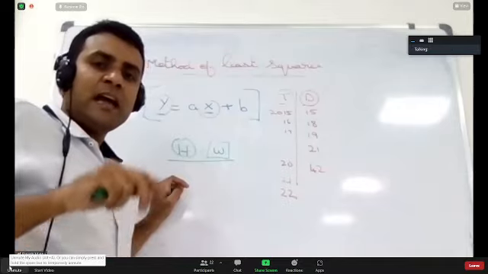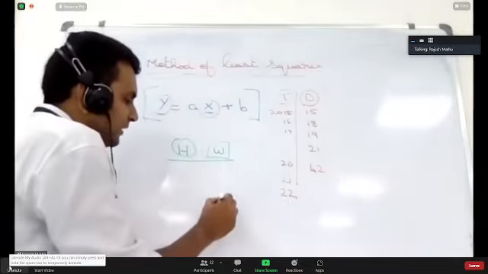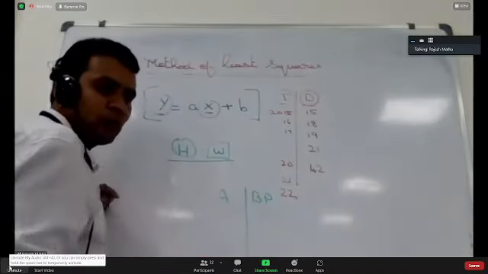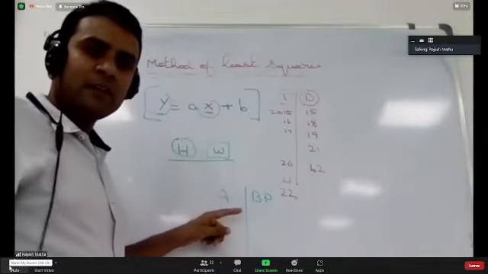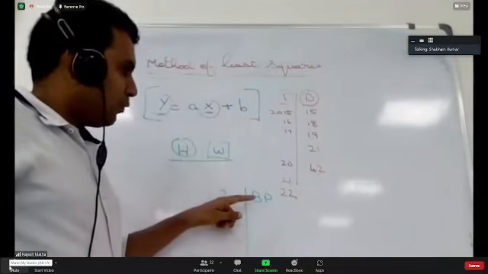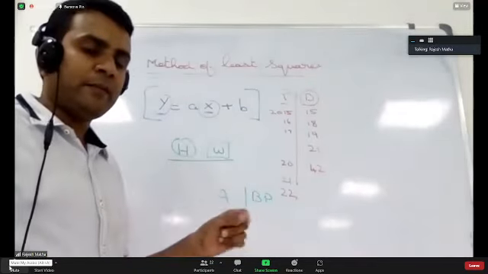Age of a person and blood pressure of a person. What is dependent on what? Age of a person A and blood pressure BP. What is dependent on what? Sir, BP is dependent on age. What is the dependent variable? What is the independent variable?